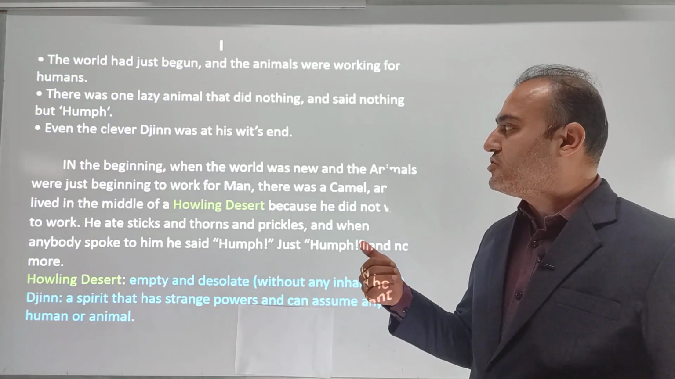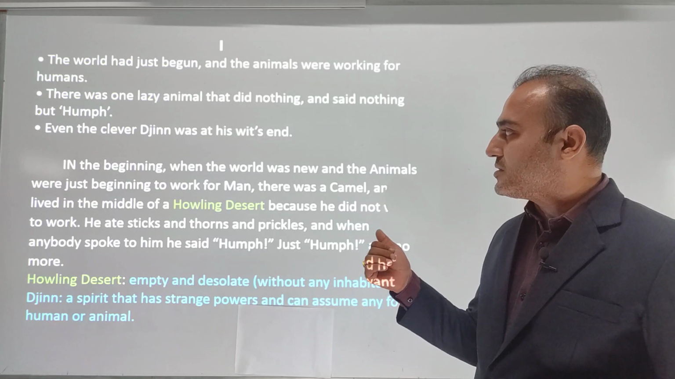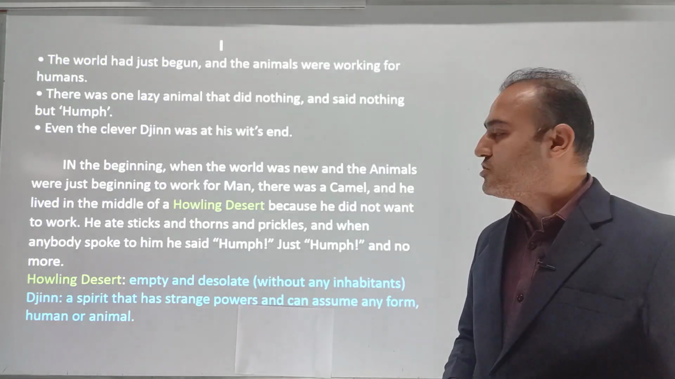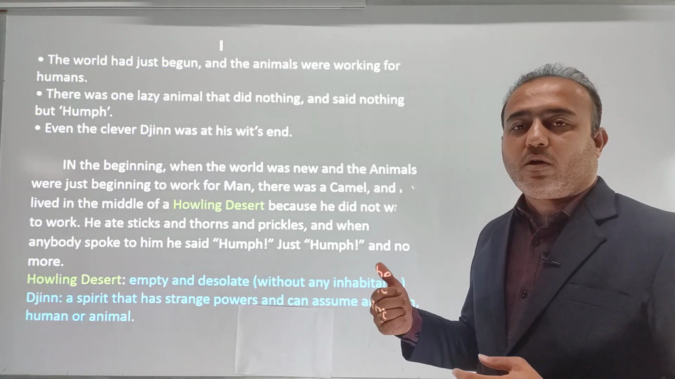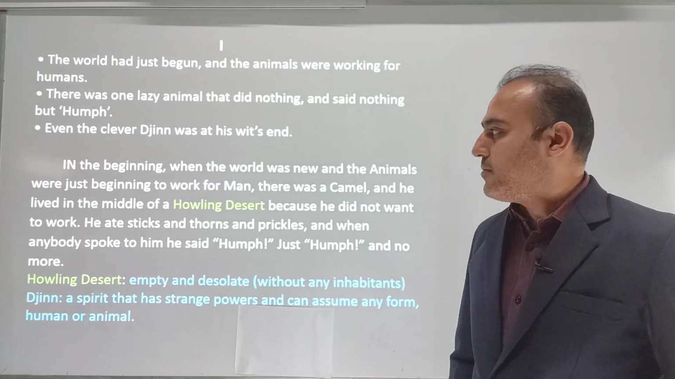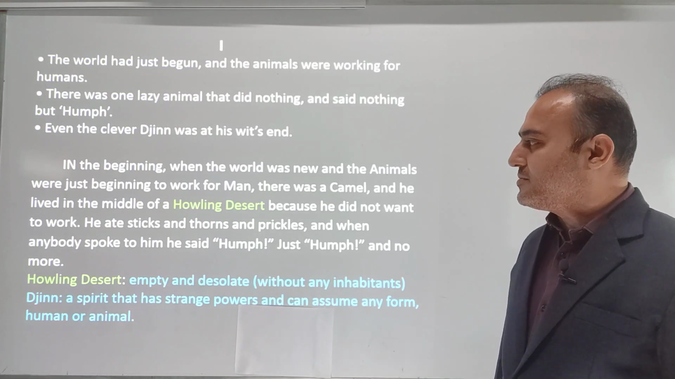Even the clever jinn was at his wits' end. Wit means very clever, chatur. So the jinn on the other end was clever enough, and he knew how to get work from the camel.